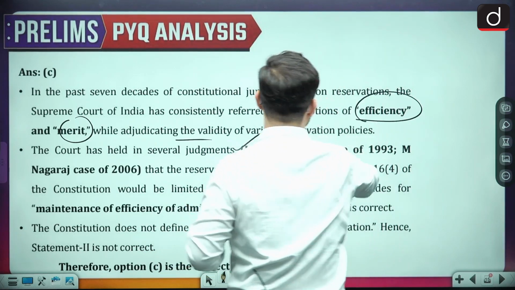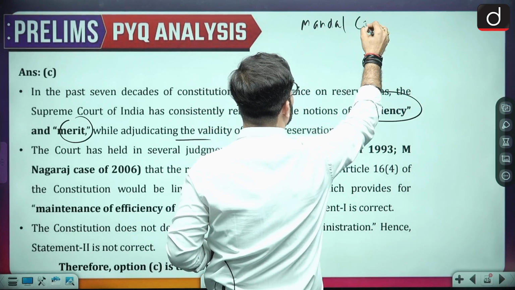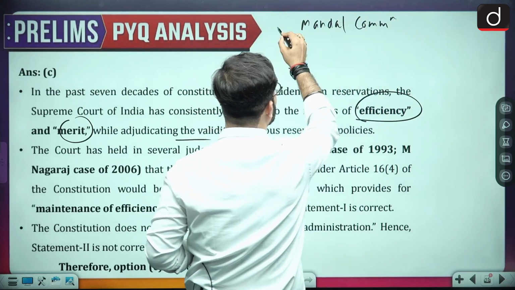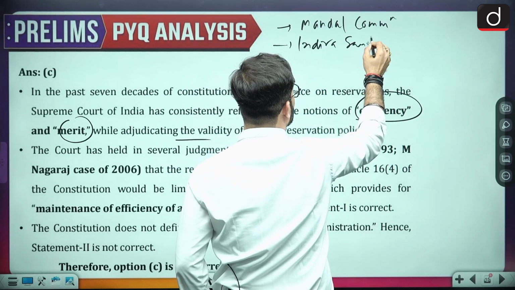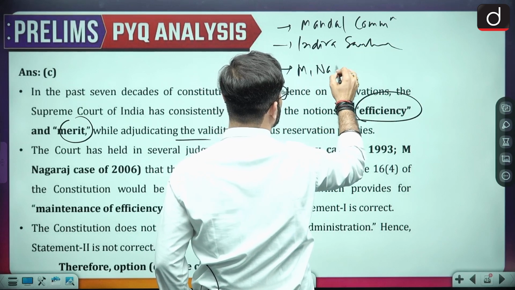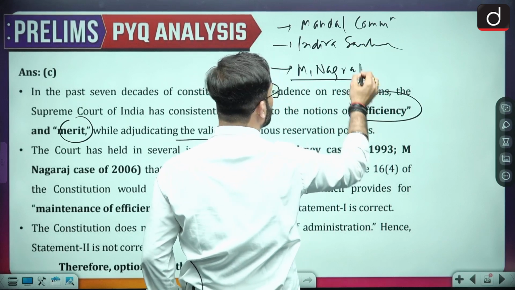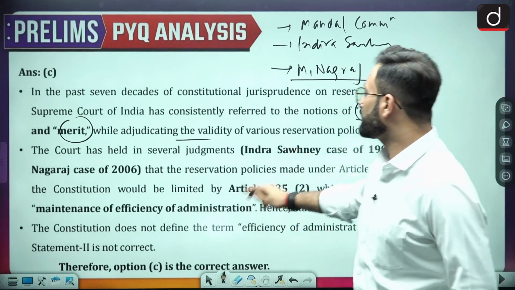When we talk about two or three things which are important: the Mandal Commission is important with respect to reservation. Then the Indira Sawhney case. Then we have the M. Nagaraj case. Now it is your duty that you go through these particular cases.